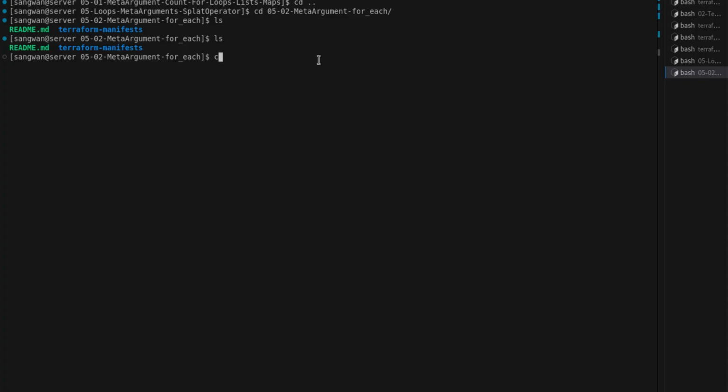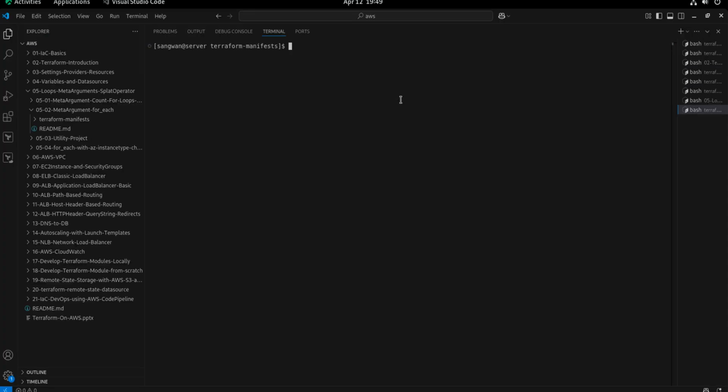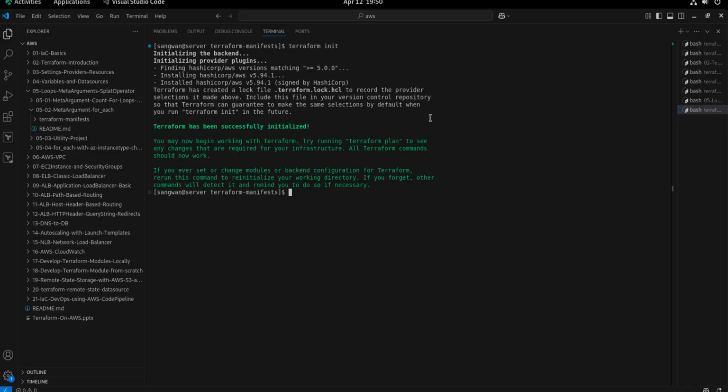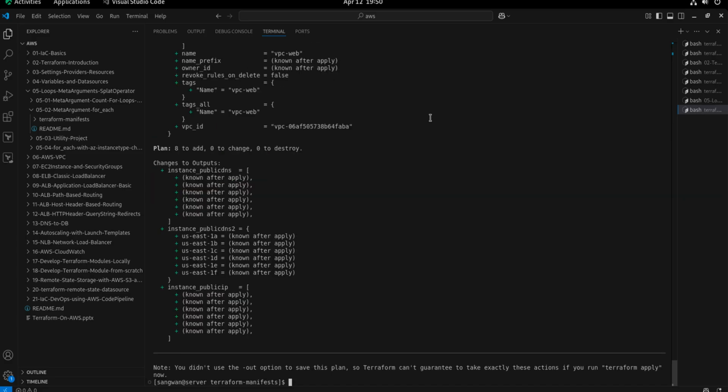So here I am switching to Terraform, and inside this there is no change in versions, variables, security groups, only the instance part is changed. And the difference is that we are using a loop. We are creating instances in every zone. So terraform init, and please note that it is not expected to launch instances in every zone, as the type that will be used is not available in all zones. Let's see that part. Plan, and let's apply.